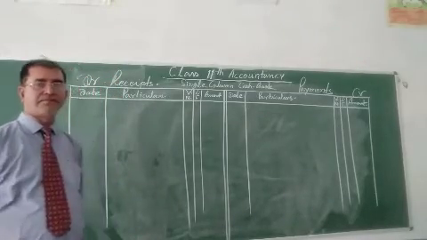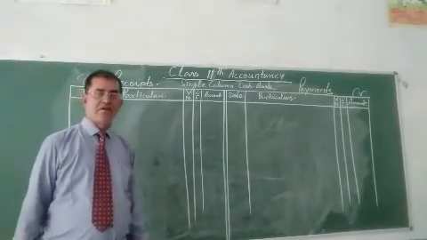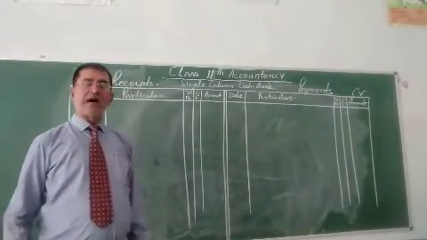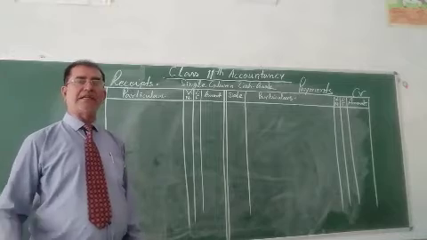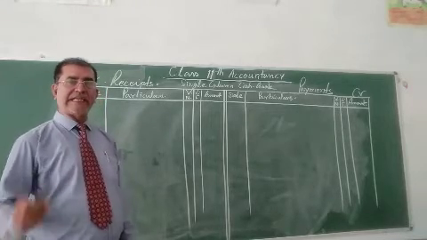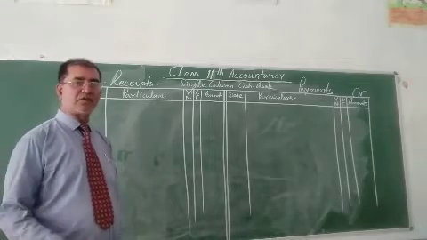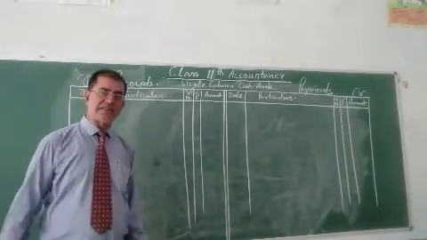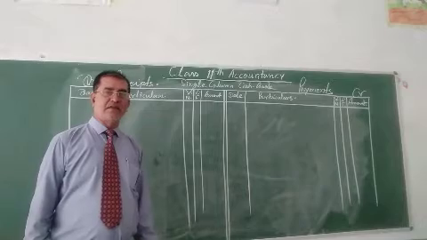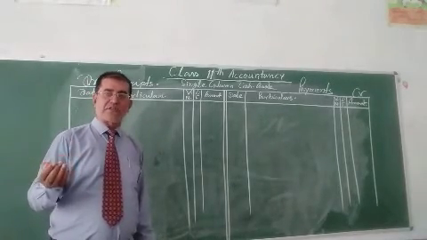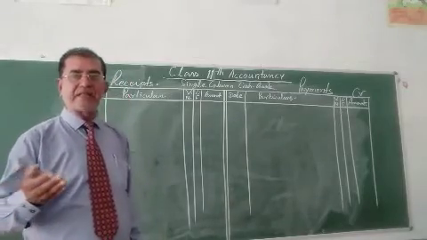Suppose that we purchase goods for cash on 1st January. The organization purchases the goods for cash. So in exchange for the goods, we make the payment.